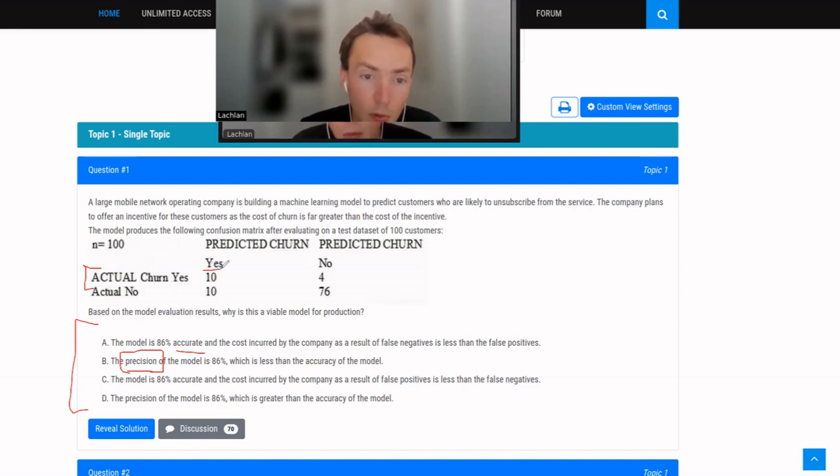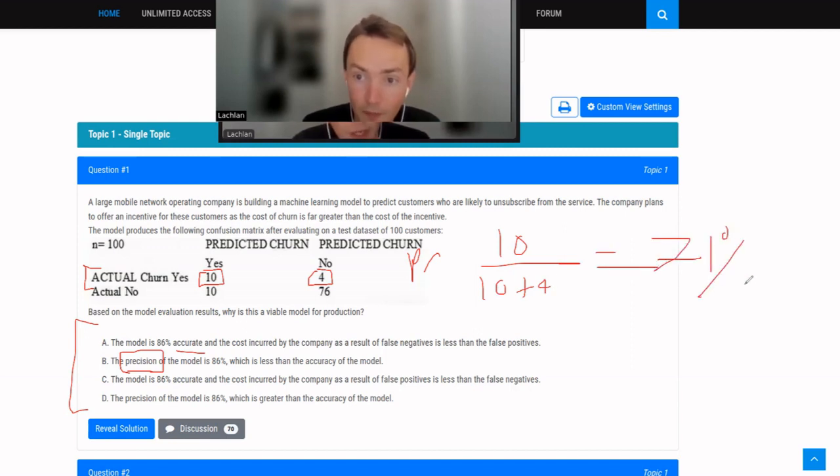The model successfully predicted 10 correctly, but it incorrectly identified 4. So to calculate the precision, it would be 10 over the total, which would be 10 plus 4, which is 10 over 14, which is about 71%, okay?